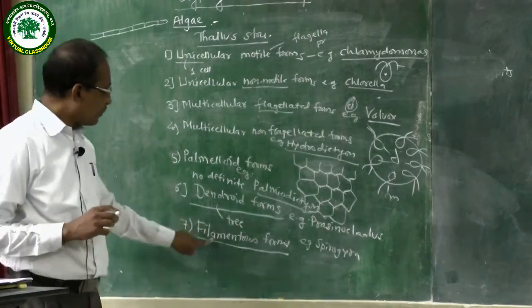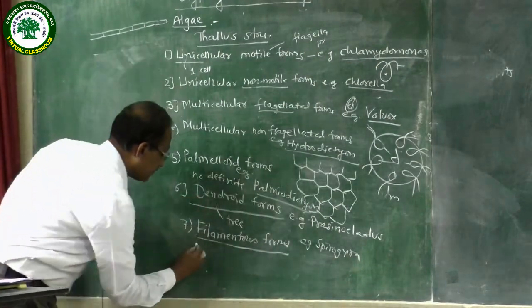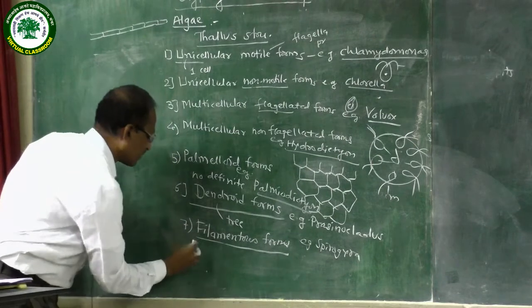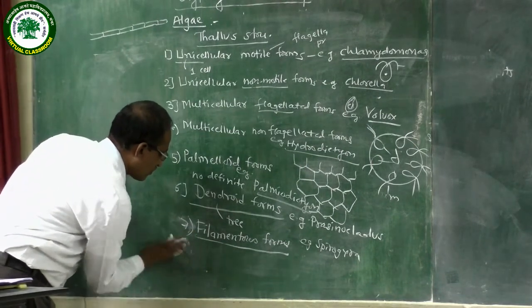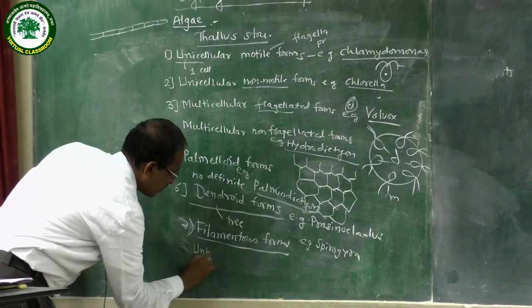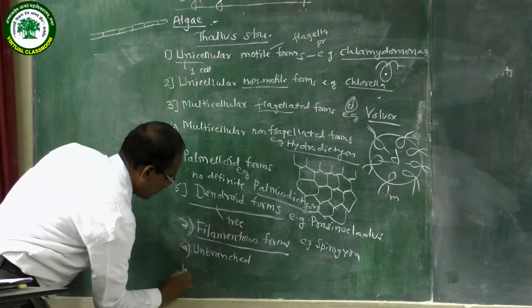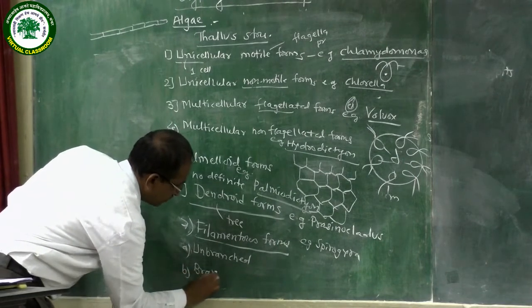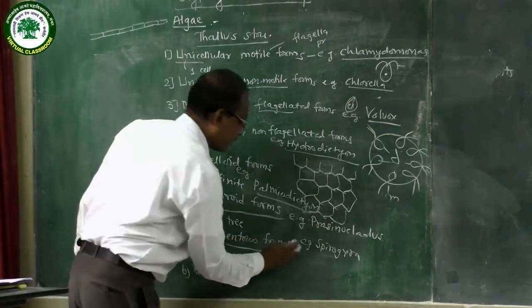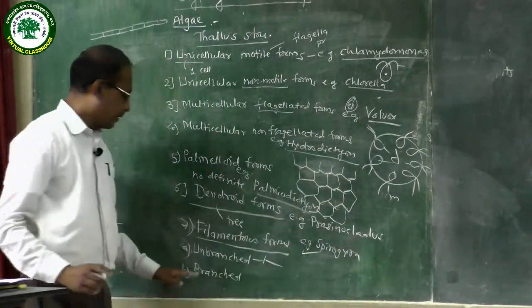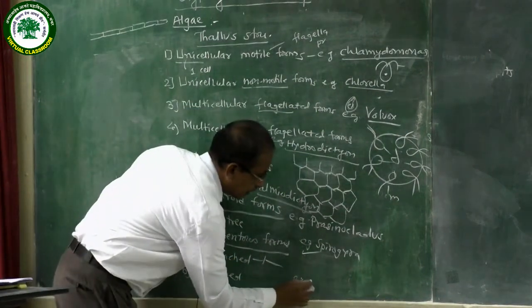In filamentous forms, there are two types: unbranched and branched. Unbranched filamentous forms, example is Spirogyra, and branched filamentous forms, example is Cladophora.